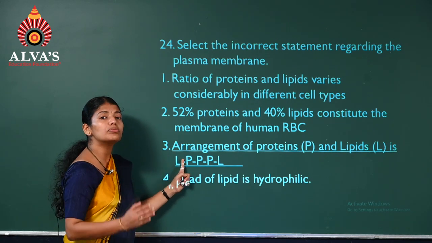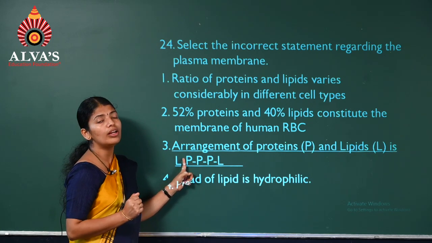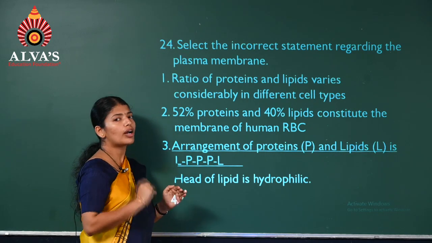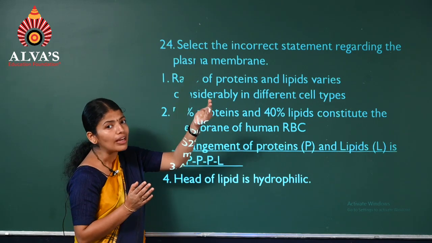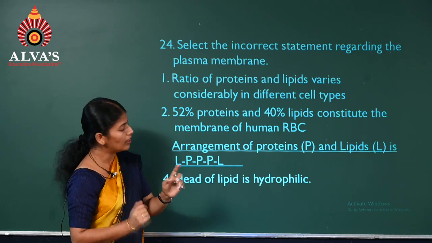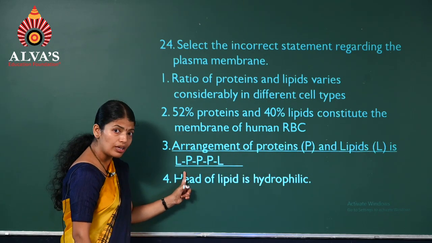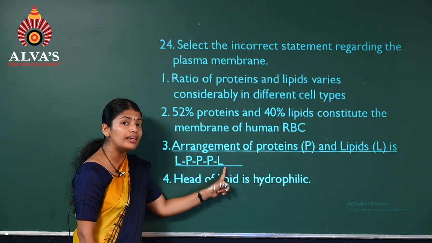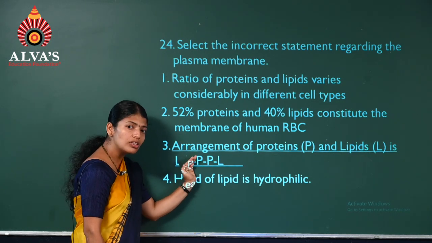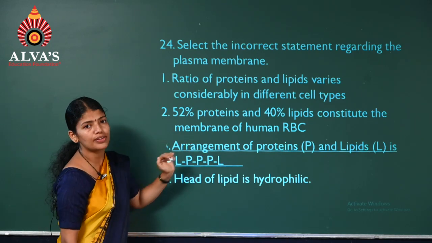Next, how are the proteins and lipids arranged? You have learned the fluid mosaic model, which explains the arrangement of proteins, lipids, and also carbohydrates. There, proteins, then lipids, and then proteins. That is the arrangement. We'll read out this statement. Arrangement of proteins and lipids is outer lipid, inner protein, then lipid. It's absolutely wrong. Actually it's proteins, lipids, because it's a lipid bilayer, then proteins. So this is an incorrect statement.